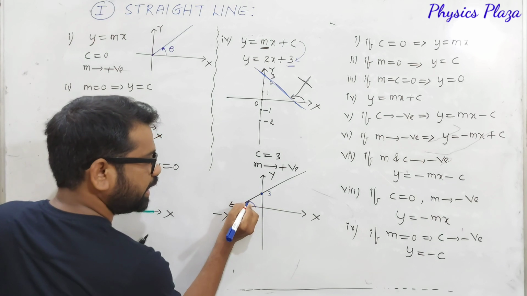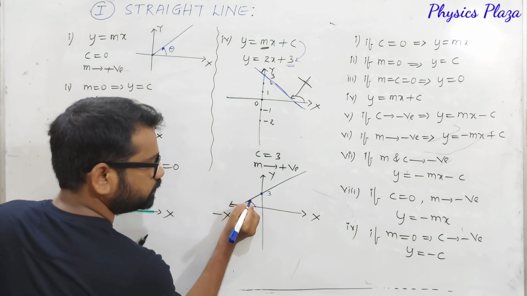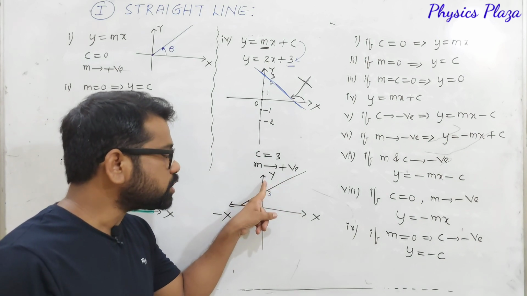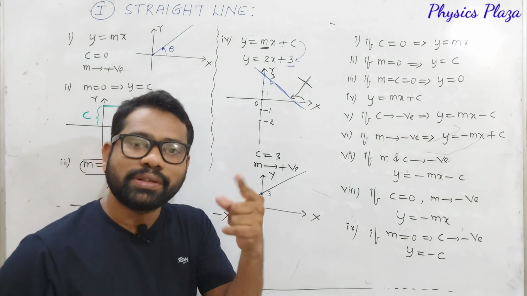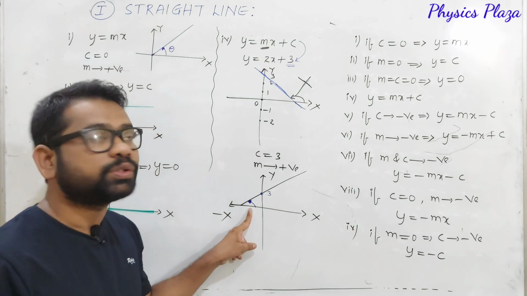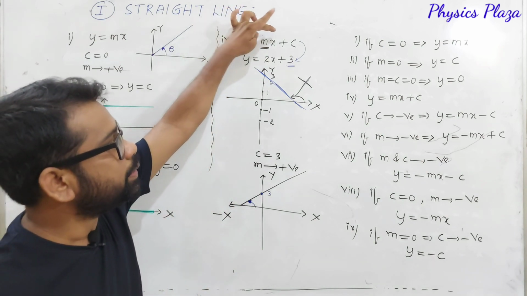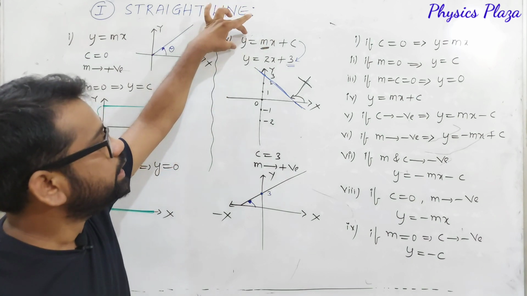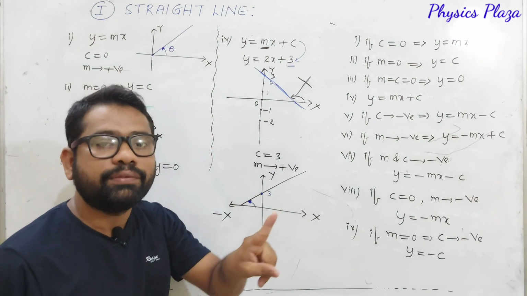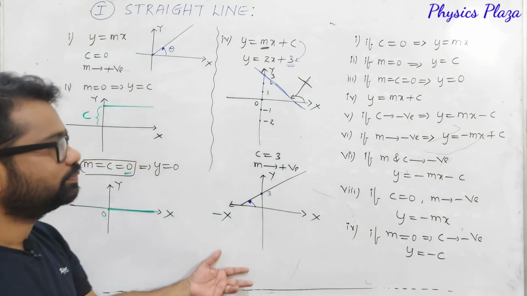Now look at here. This is an angle, it is an acute angle. So here the straight line is cutting the positive y-axis at 3. So the y-intercept is 3 with positive slope. So this is what y is equal to mx plus c is, dear children. This is the equation of a straight line with slope m and y-intercept c. Just copy it.